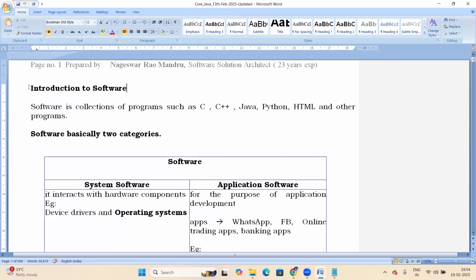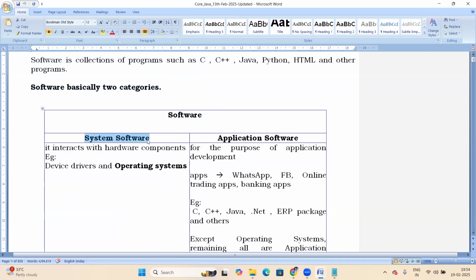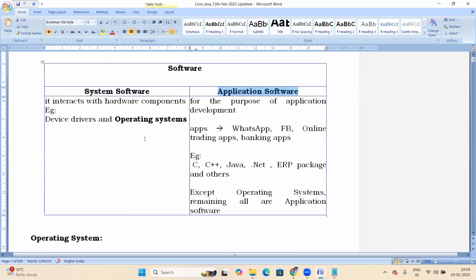Today's topic is introduction to software. Software is a collection of programs. Software has two categories: system software and application software. System software interacts with hardware components, for example the OS. Application software is for the purpose of application development. The same topic is explained in Notepad.